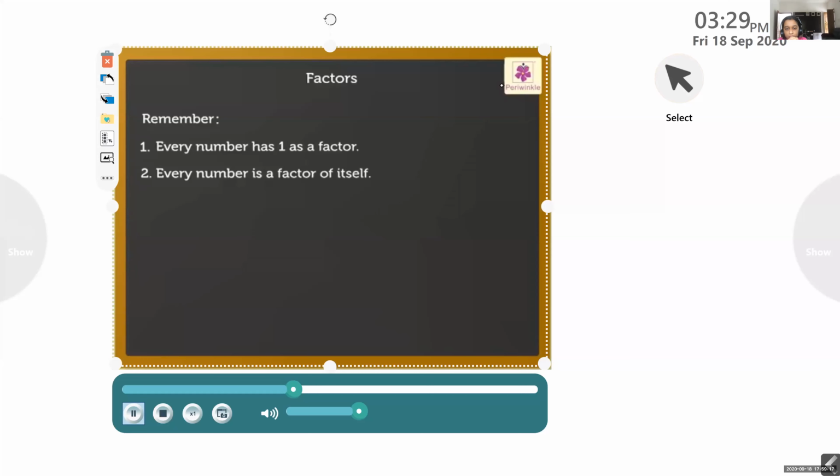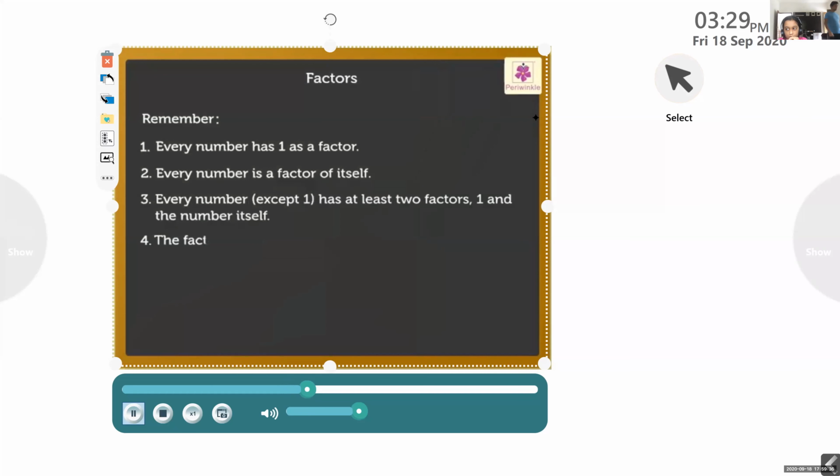Thus, every number except 1 has at least 2 factors, 1 and the number itself. The factor of a number is always equal to or less than the number.